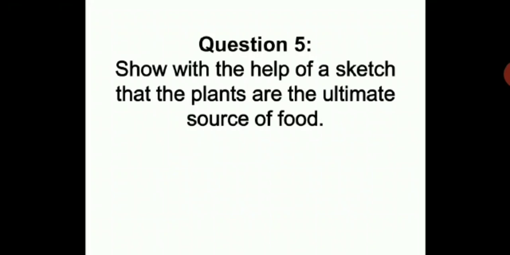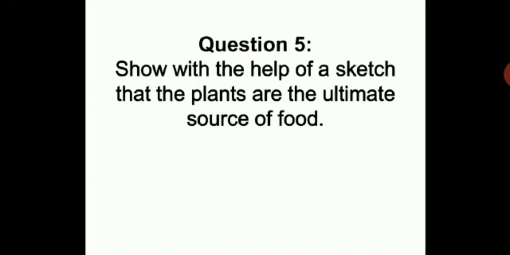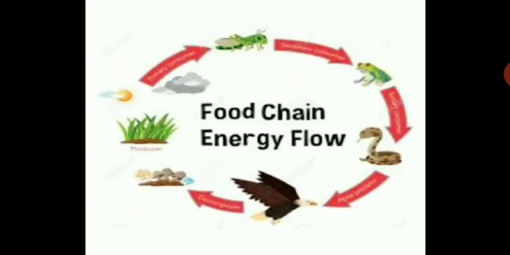So show with the help of a sketch that the plants are the ultimate source of food. So you have to draw this diagram. Here is a food chain, it's an energy flow. So what was the question here? Show with the help of a sketch that plants are the ultimate source of food. So let us see how plants are the ultimate source of food. Now you have learned plants prepare their own food with the help of sunlight, chlorophyll, water and carbon dioxide. This process is called photosynthesis.